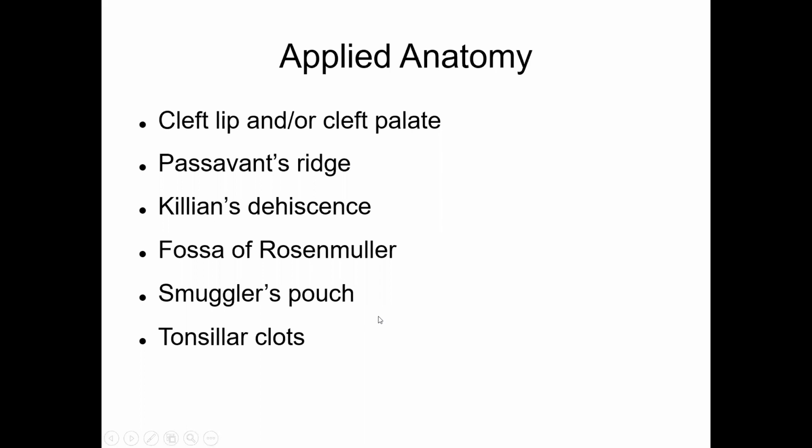Another point about the smuggler's pouch is that it is here that the internal laryngeal nerve opens. And if there is a fish thorn, fish bone, stuck in the smuggler's pouch and you try to remove it badly, the chances are that the internal laryngeal nerve will get damaged, which will cause anesthesia of the supraglottic portion of the larynx and the valleculae and pyriform fossa region of the pharynx.